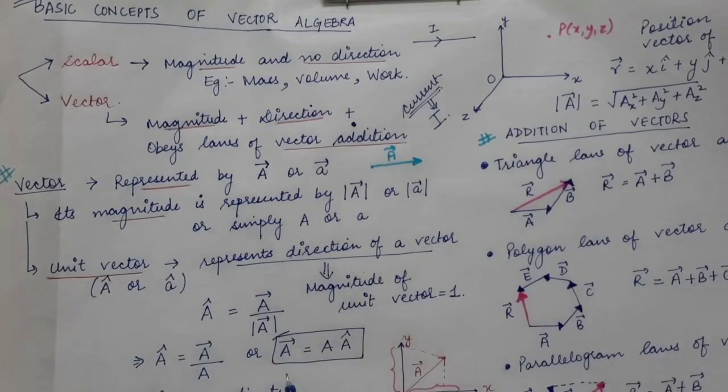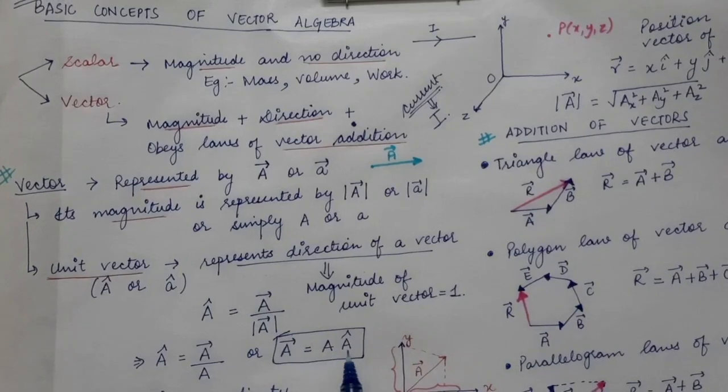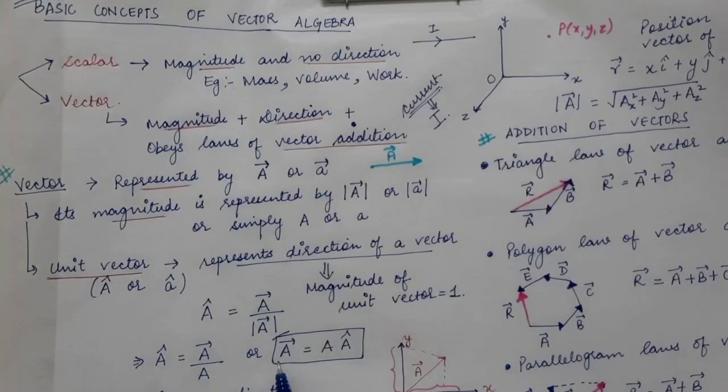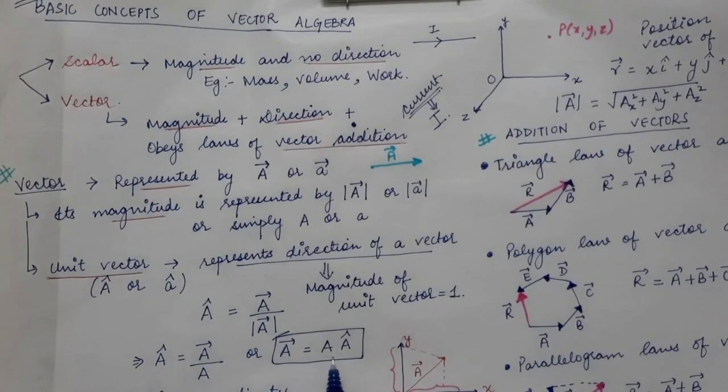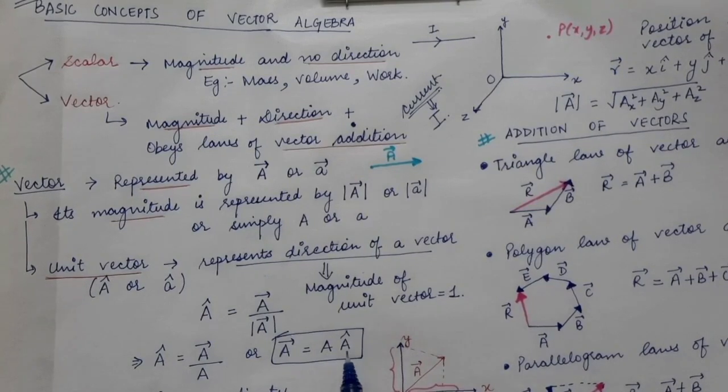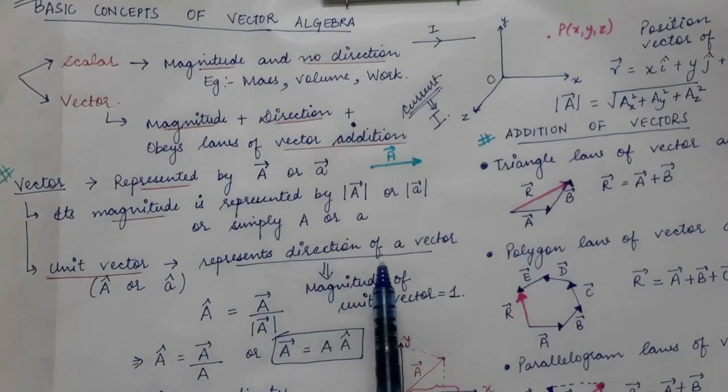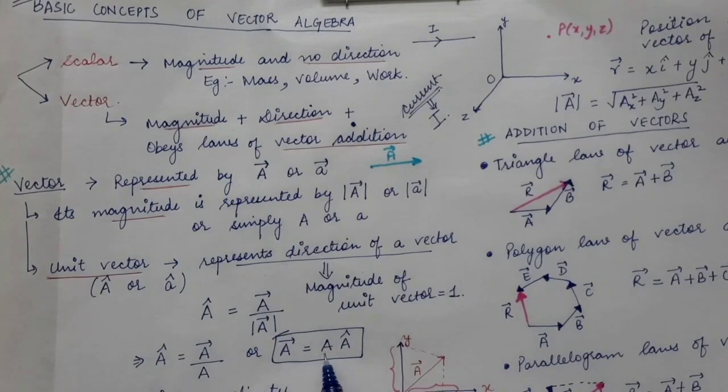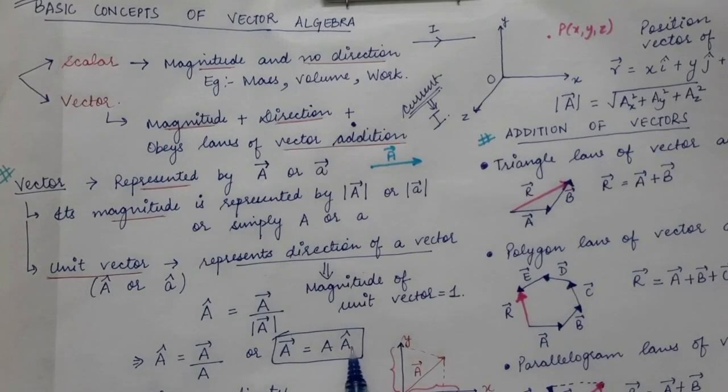That is, in this equation, a vector is equal to capital A, the magnitude, times its unit vector. So a vector is written as magnitude times its direction, because the unit vector represents the direction of a vector. So the vector is written as magnitude times the direction, which is the unit vector.